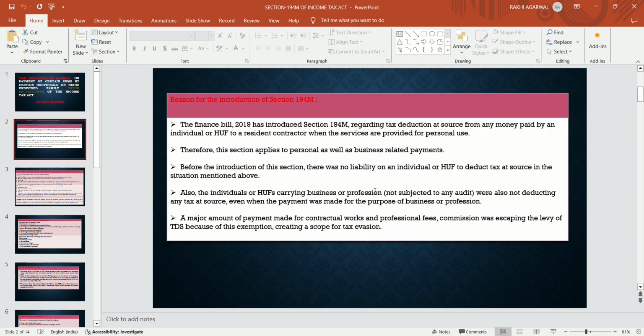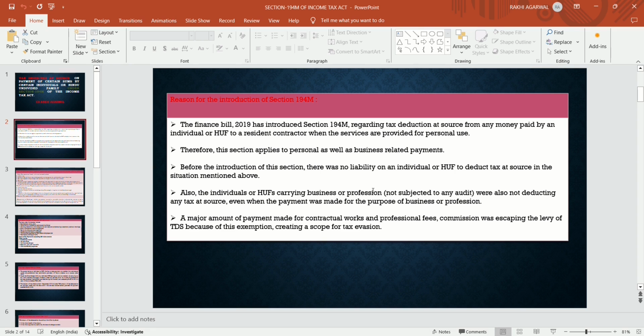What was the reason for the introduction of section 194M? Why did the government introduce this section? Because sections 194C, 194H and 194J were already introduced by the government before the introduction of this section. Why has the government introduced this section? What was the reason for introduction?